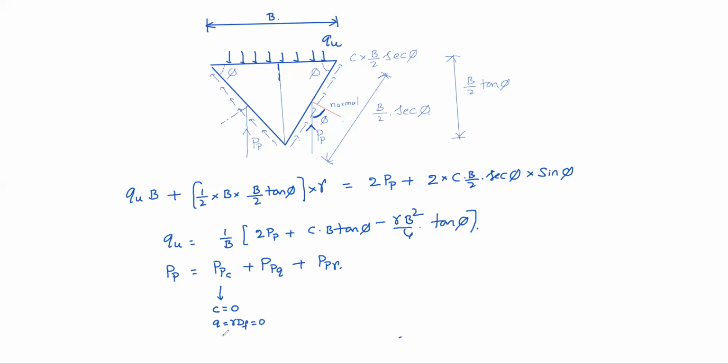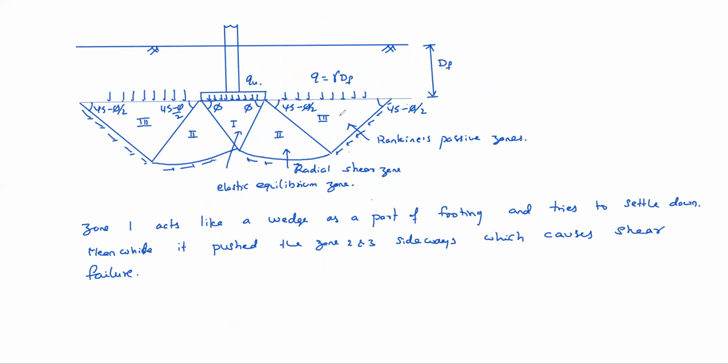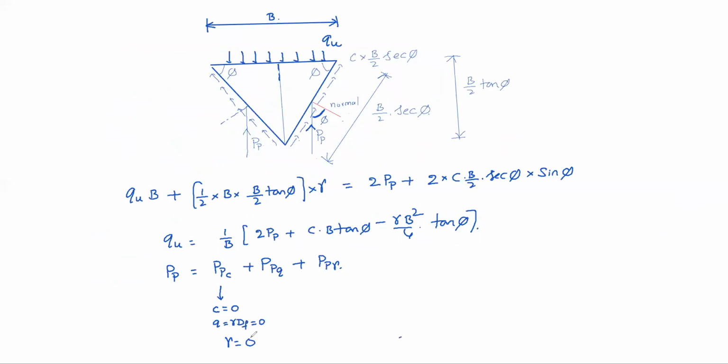That will be taken as 0, and gamma also we take 0. The weight of the third zone soil also contributes to the shear strength. Actually the soil is going away, but that weight resists. So we here assume gamma 0, Q0, only C alone we consider, in the first part.